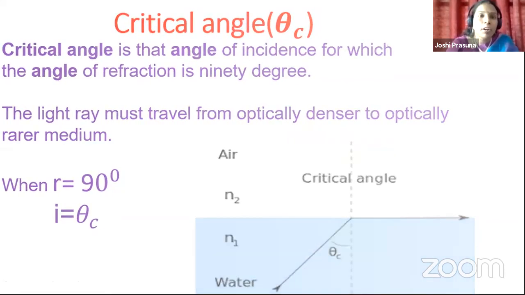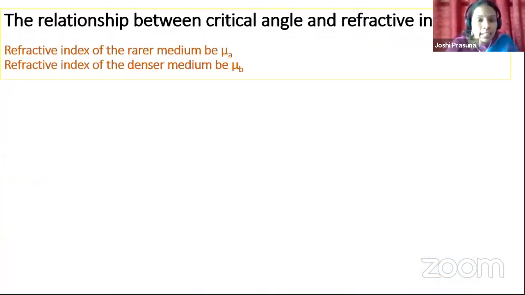Now, let me draw your attention to the relation between the critical angle and refractive index. Okay, children. So why are we concerned with refractive index here? Because it is something to do with the lens, isn't it? So something to do with the rarer medium.